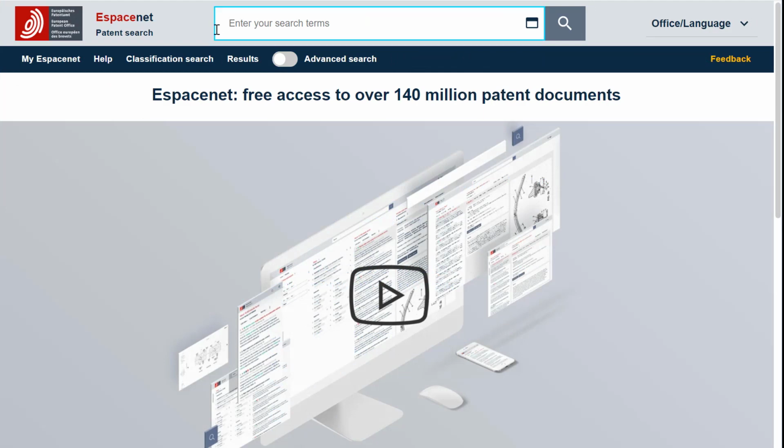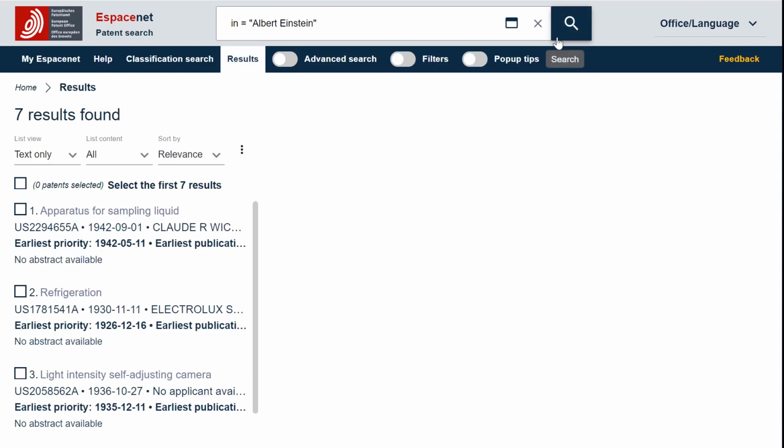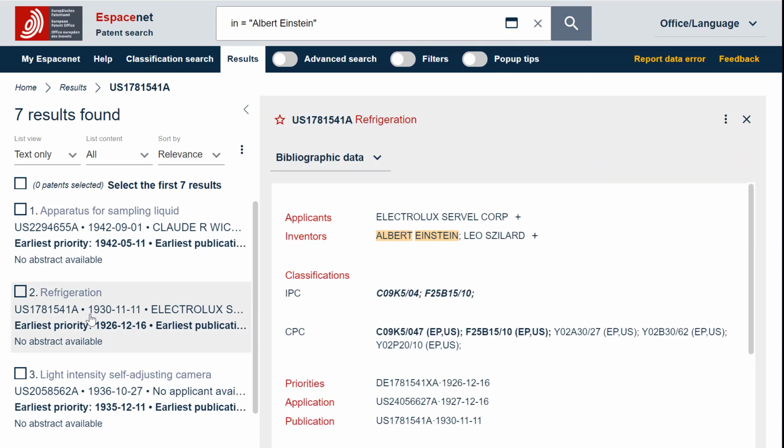To avoid this noise, you could use the following query in Smart Search: IN equal "Albert Einstein" between quotes. In this case, Espacenet will search for the exact expression in the inventor's search field and in that exact order, as illustrated in this result. We have now 7 results, which really have Albert Einstein as inventor.